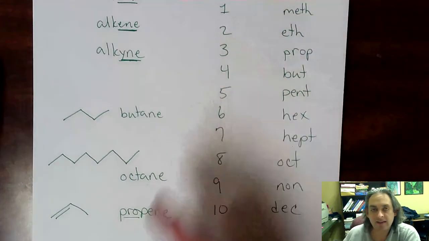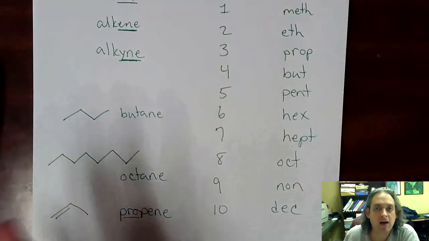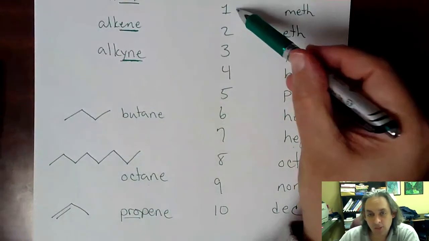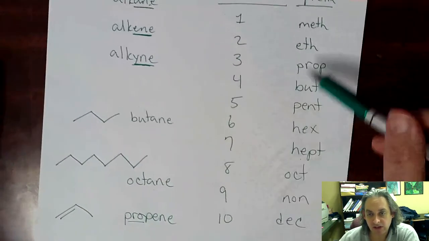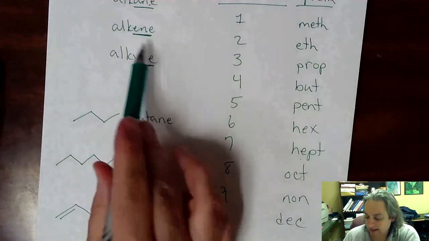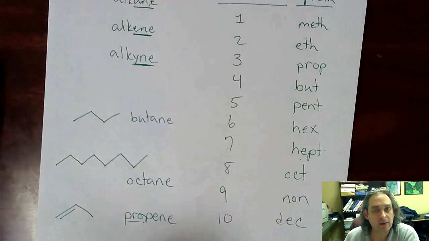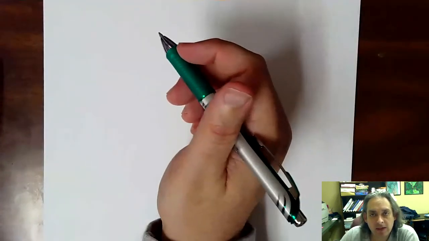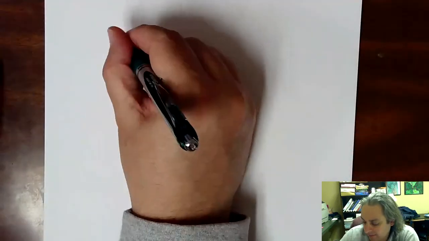So that is the simplest type of compound to name: alkanes, alkenes, and alkynes. It is all based off of these numbers and these prefixes, with the endings being ane, ene, or yne, depending on what type of aliphatic hydrocarbon it is. Now the last type of hydrocarbon I want to talk about are the aromatic hydrocarbons. So the simplest aromatic hydrocarbon is a compound called benzene.